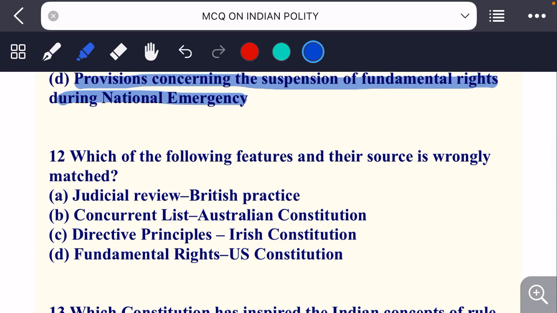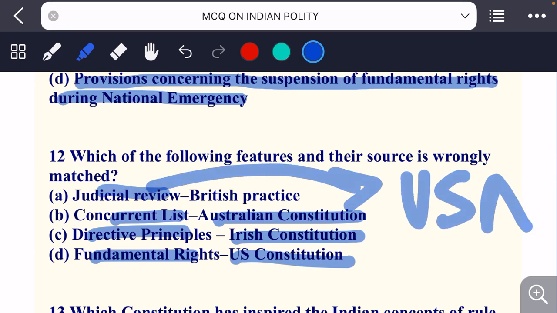So next question, which of the following features and their sources is wrongly matched? कौन से ऐसे फीचर्स और देयर सोर्सेज हैं जो रॉन्गली मैच किए गए हैं? Judicial review, British practice; concurrent list, Australian Constitution; Directive Principles, Irish Constitution; Fundamental Rights, US Constitution. So you know that हमने फंडामेंटल राइट्स कहाँ से लाया है? US Constitution, that's also correct. Directive Principles from Irish Constitution, Concurrent List from Australian Constitution. So Judicial Review जो हमने लाया है, power of judicial review is also from USA Constitution, not from Britain. So here it is wrongly matched, so the option will be option A.